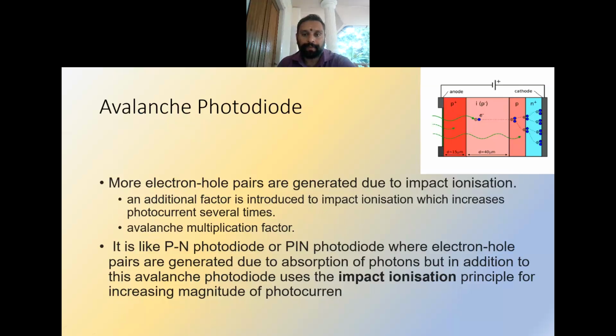So here the electric field which is present will accelerate the electron hole pairs and help them generate more electron and hole pairs, and that will increase the magnitude of the photocurrent obtained at the output.